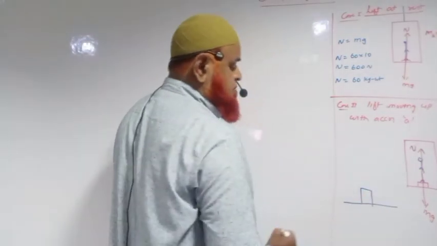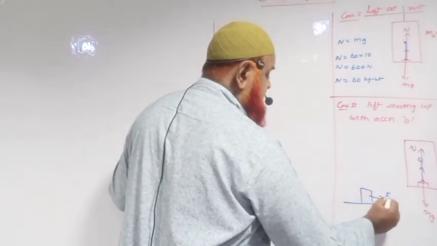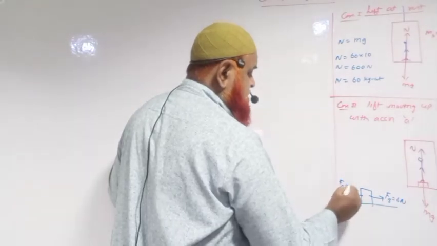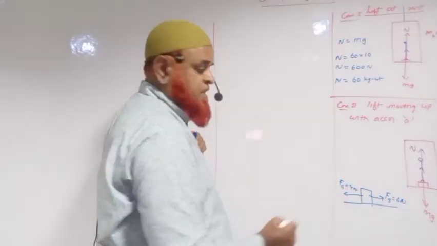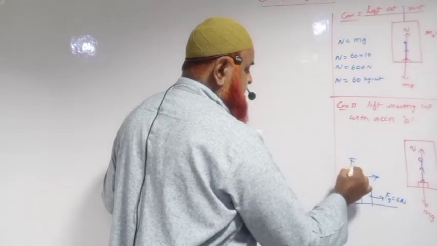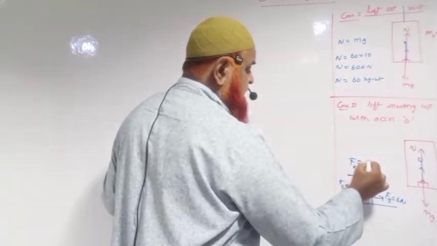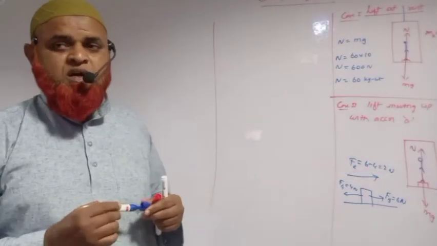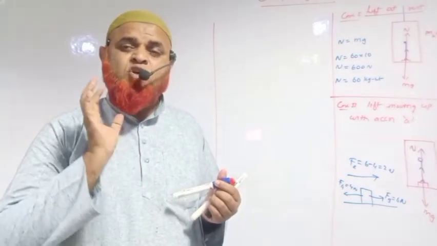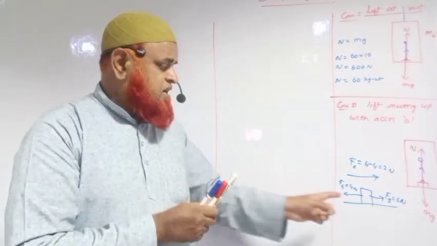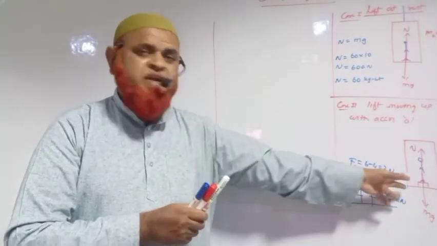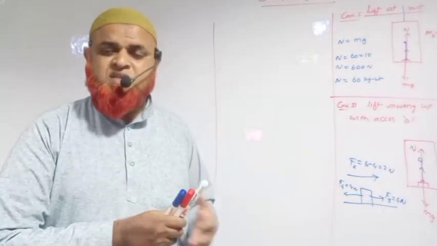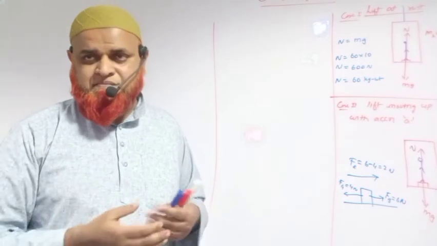For example, this is a block. One boy is applying a force of 6 newtons. One girl is applying a force of 4 newtons in the opposite direction. Then the block will move right side with a resultant force of 6 minus 4, which is equal to 2 newtons. So therefore, a resultant force is always along the dominating force. So 6 is dominating, so the block will move towards the 6 newtons only, just like tug of war.